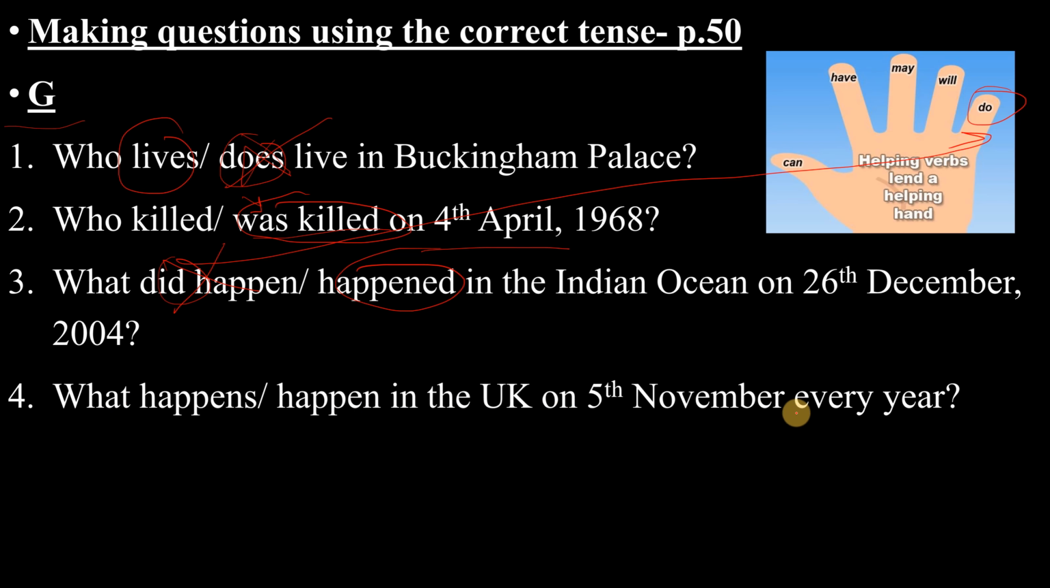4. What happens or what happened in the UK? Excuse me, on 5th November every year. Madam قال every year, this is present simple, right? So you need the S, right? So what happens, not what happened, right?